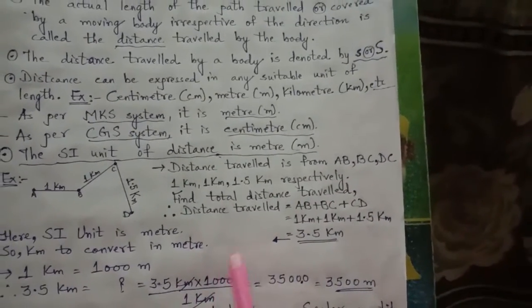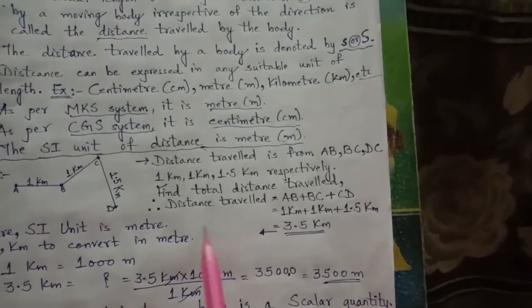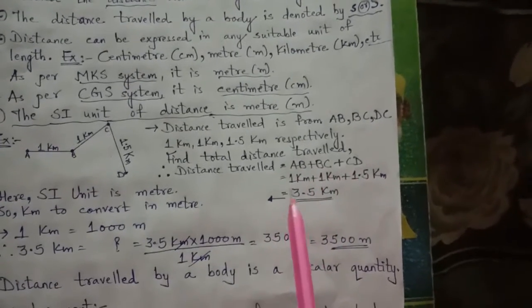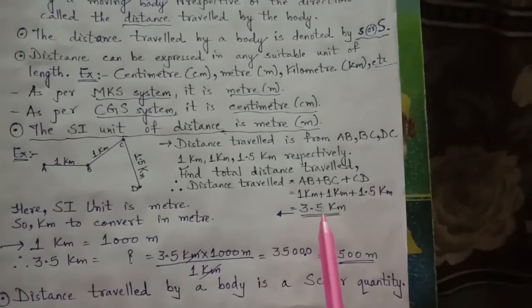How will we calculate? Find total distance traveled. Distance traveled is AB plus BC plus CD. So 1 kilometer, 1 kilometer, 1.5. It is 3.5 kilometers.